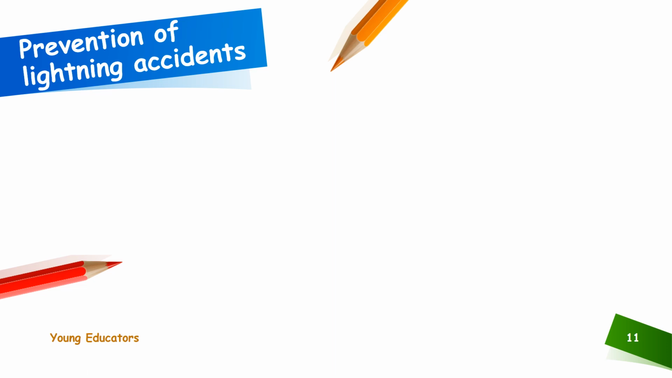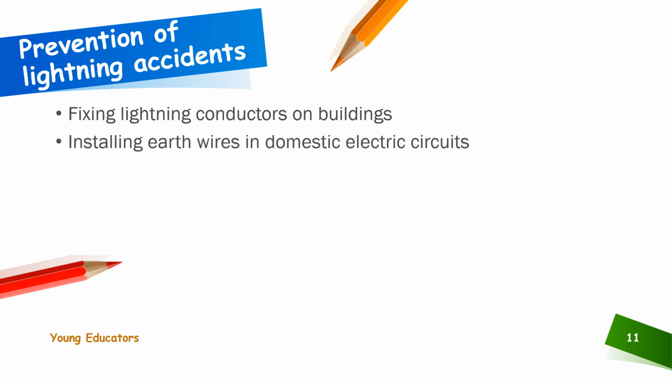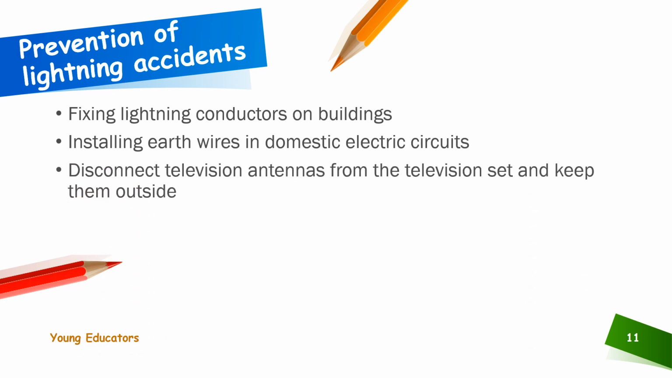Prevention of lightning accidents: fixing lightning conductors on buildings, installing earth wires in domestic electric circuits, disconnecting the television antennas from the television set and keeping them outside.